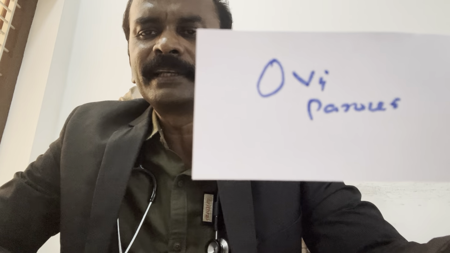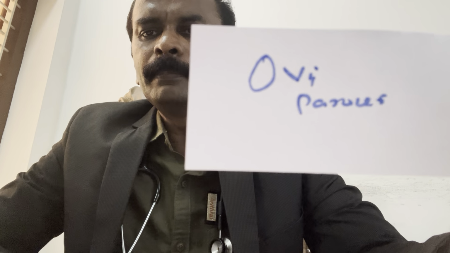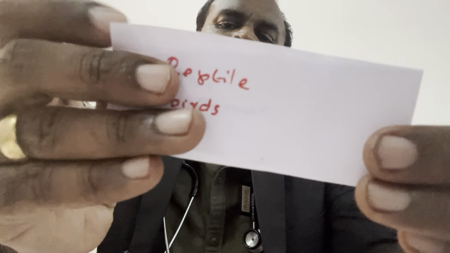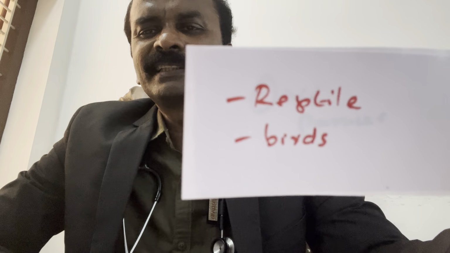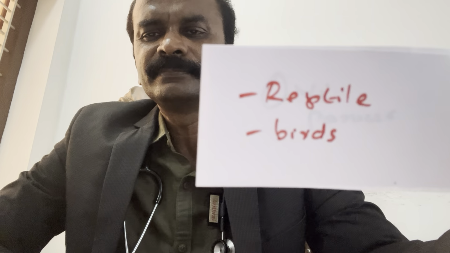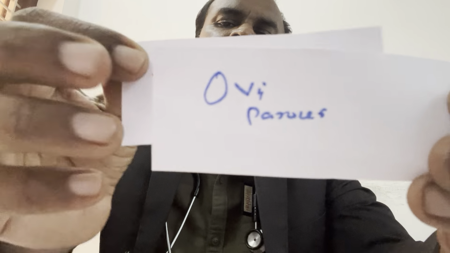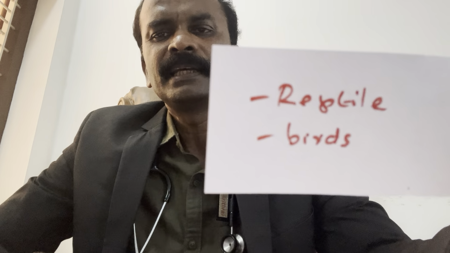Example of oviparous: reptiles and birds.